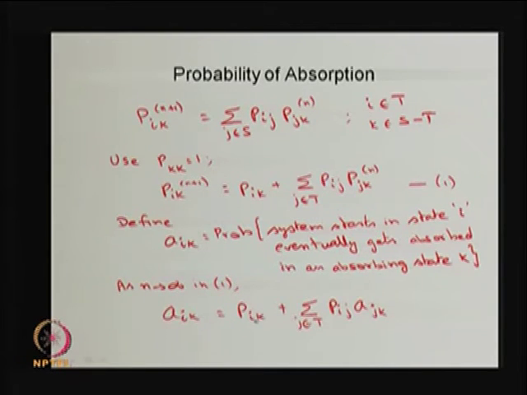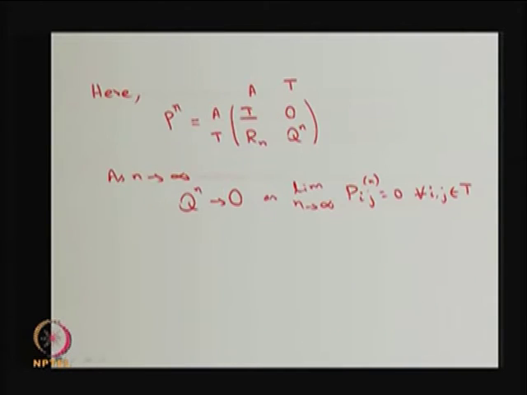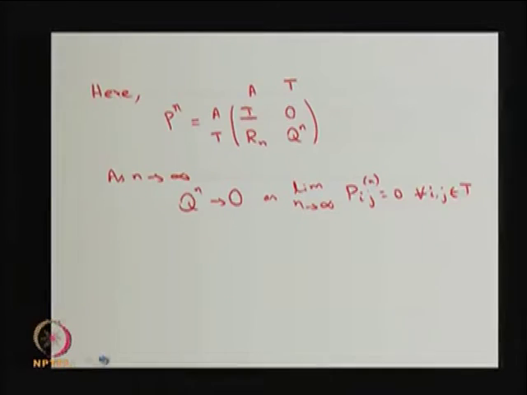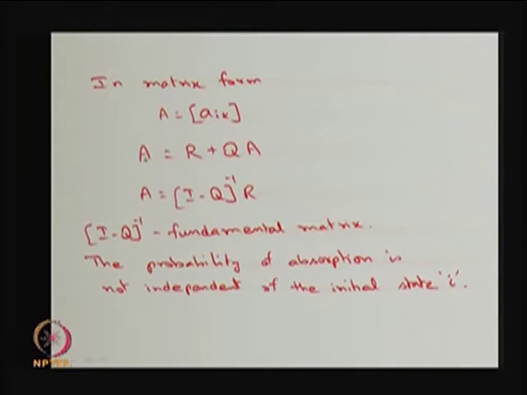Transient state to the absorbing state, that submatrix is capital R. Therefore, in the matrix form, capital A is equal to the R matrix plus the Q matrix, that is the one step transition of the system moving from transient to transient, multiplied by the A matrix.